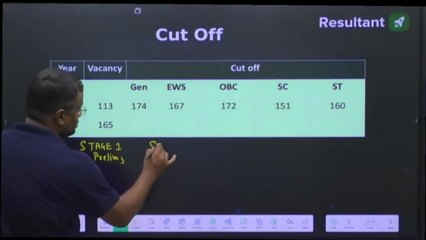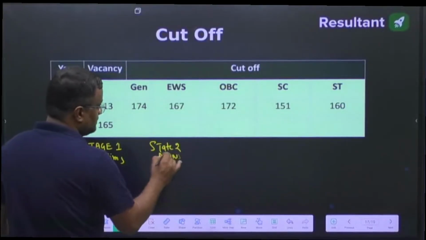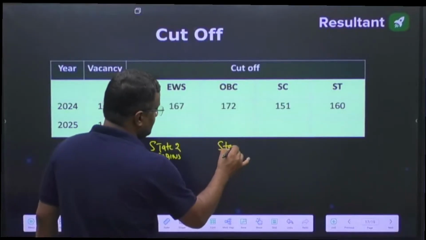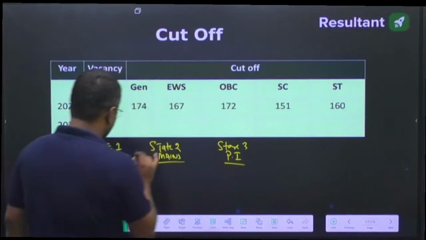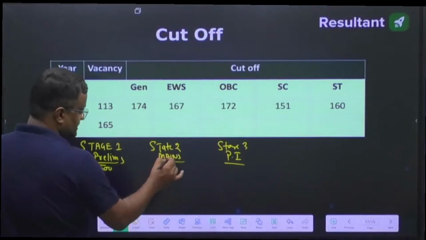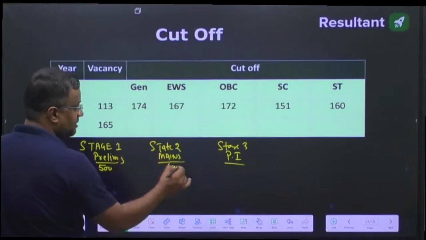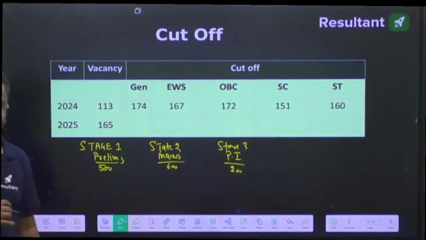Okay, then stage 2 is mains. Stage 3 is personal interview. Stage 1 is of 500 marks, mains is of 600, so total 1100 marks, and the interview is of 200. So out of 1300, total cutoff will be decided.